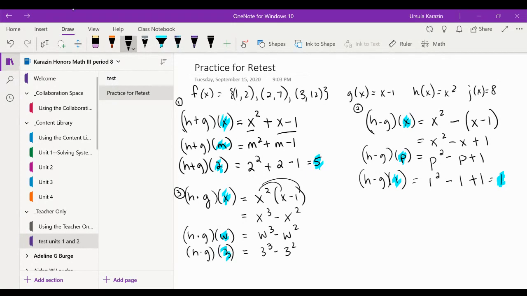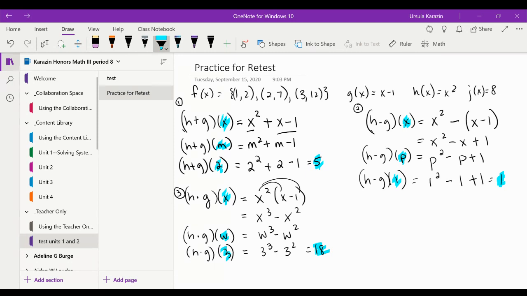And I literally put it in the place of the variable. I don't push it next to it. It's not going next to it. It's going in place of it. So that is now 27 minus 9, so that's 18. And again, notice that was a number that I highlighted, so my answer has to be a number.